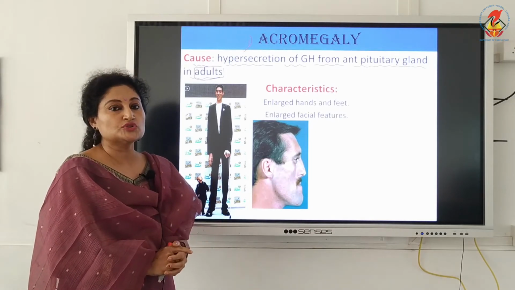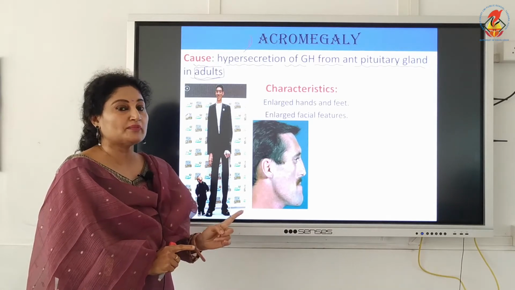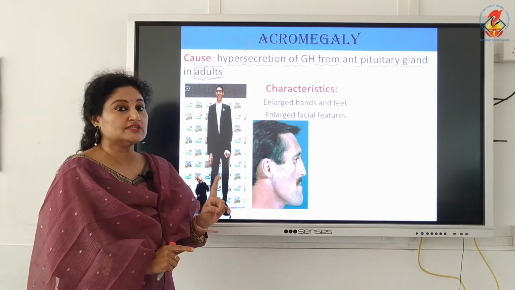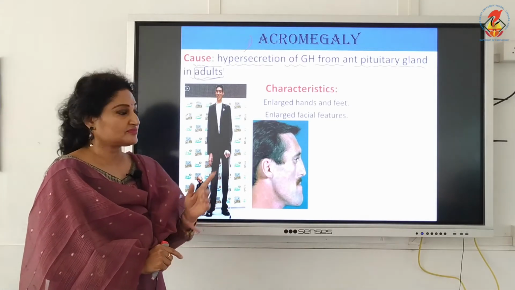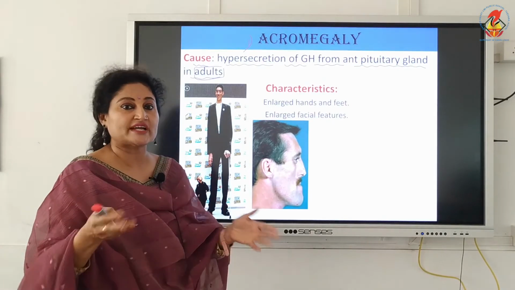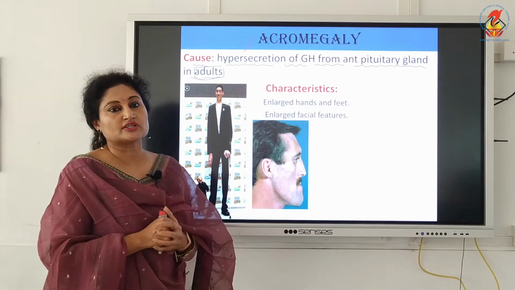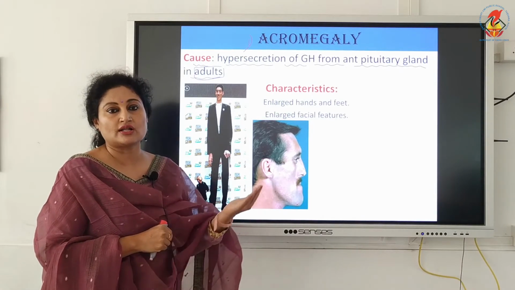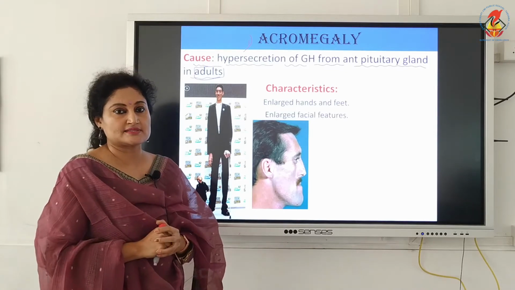Both are caused due to excess secretion of growth hormones. But remember, acromegaly is excess secretion in adulthood, even extending into middle age, whereas gigantism is due to the excess secretion of growth hormones in childhood. So, you can spot a person in childhood itself who is going to turn out to be a giant. He will be abnormally tall, with disproportion of the body parts.